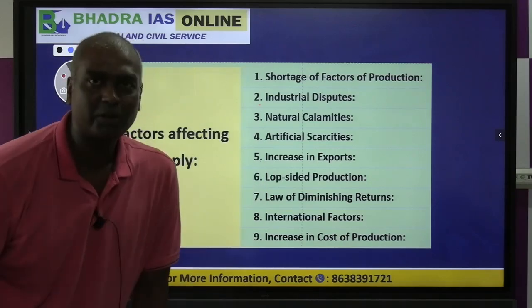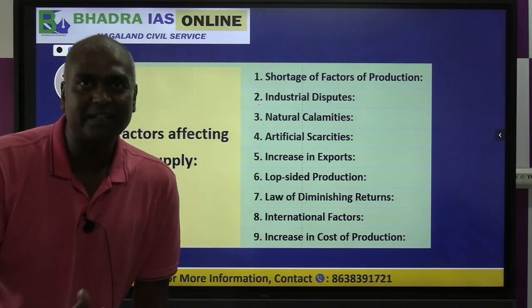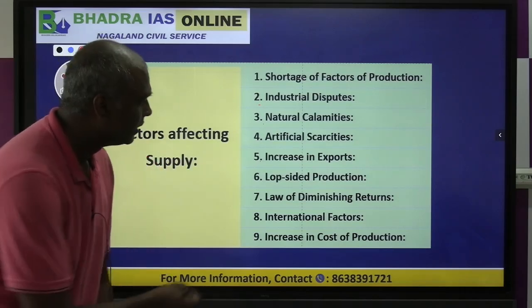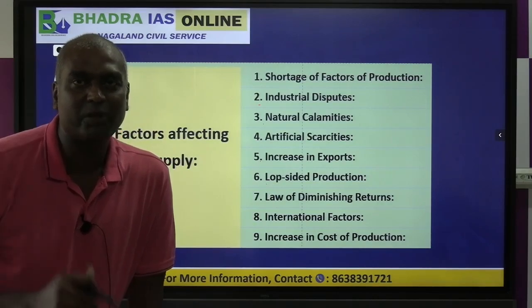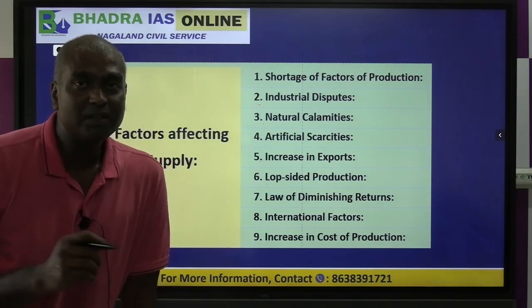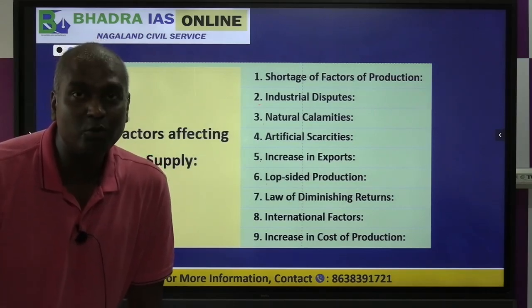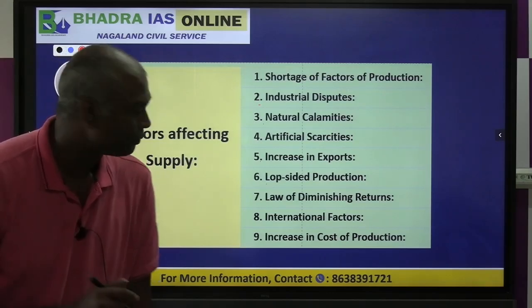Increase in exports, I already explained to you. When you export a lot of things, there is nothing left in the country, so supply will be much less and demand will be greater. Lopsided production means one-sided, imbalanced production. What does it mean? If everybody produces only rice, there will be no dal, no wheat. So what happens? Price will increase for wheat, dal and other things. So it will create a balance issue.